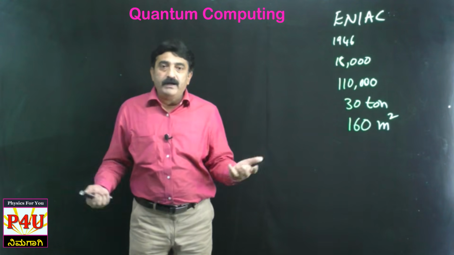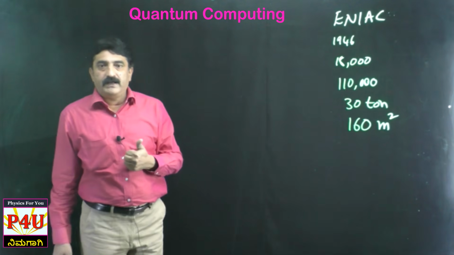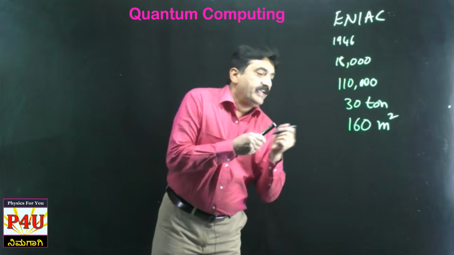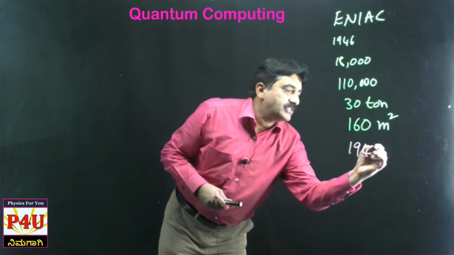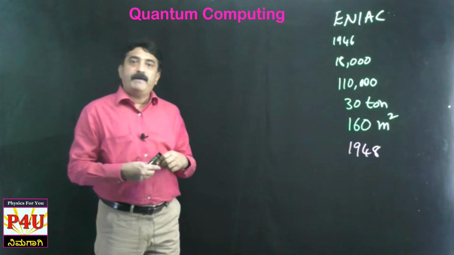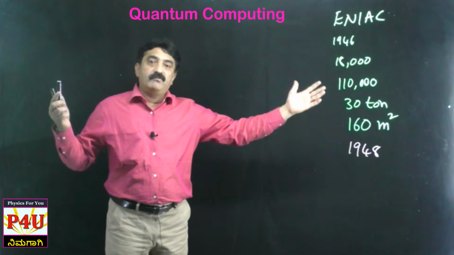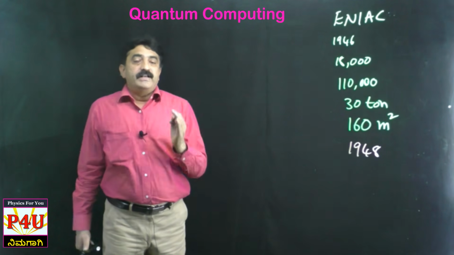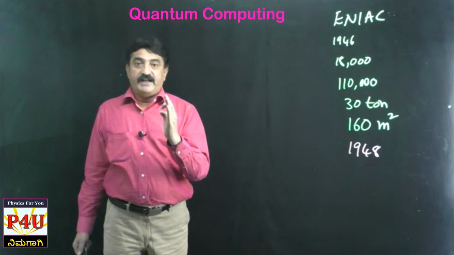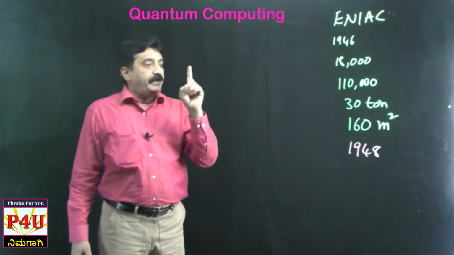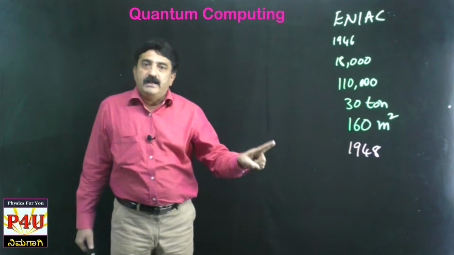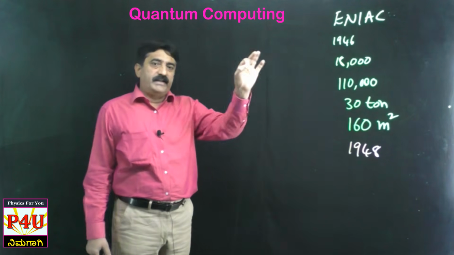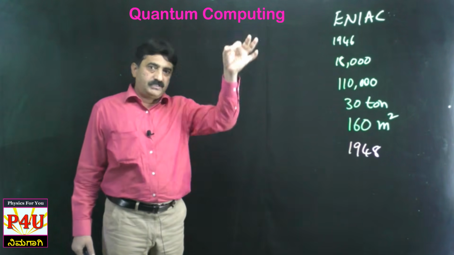Why? How did it happen? It's all because of semiconductors. When semiconductors came in 1948, just 1 year after India got independence, it created a revolution. In fact, if you list the major scientific breakthroughs of the 20th century, semiconductors, lasers and optical fibers will definitely find their place in the first 10.